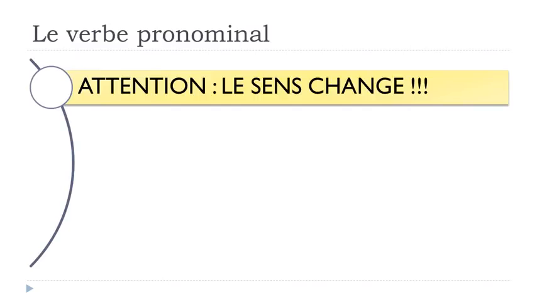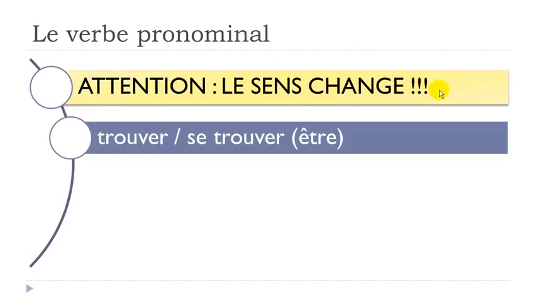Be careful, because in some cases when you add this se in front of the verb, then le sens, the meaning of the verb, will change. So I will put a few examples here. Trouver is to find, and then se trouver means to be, être.